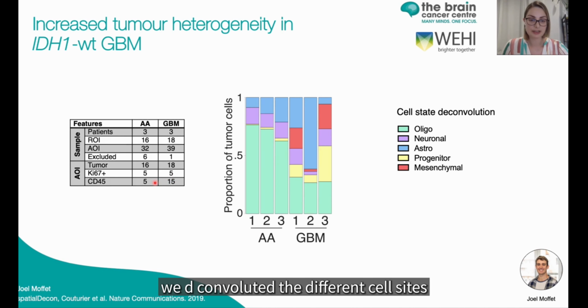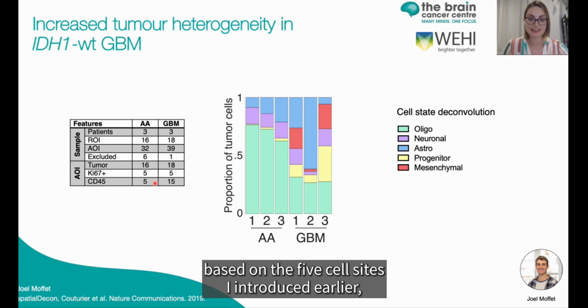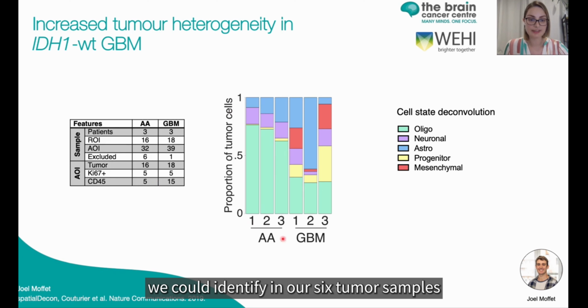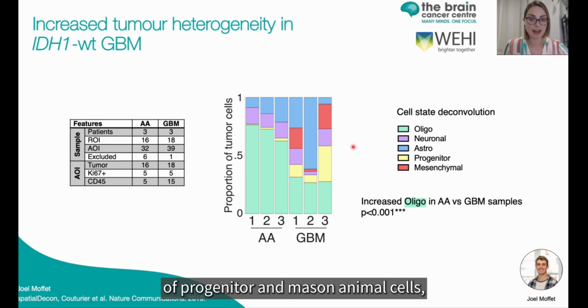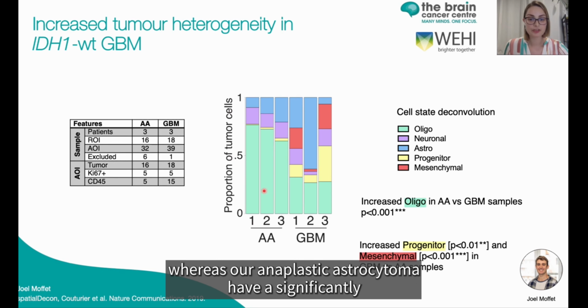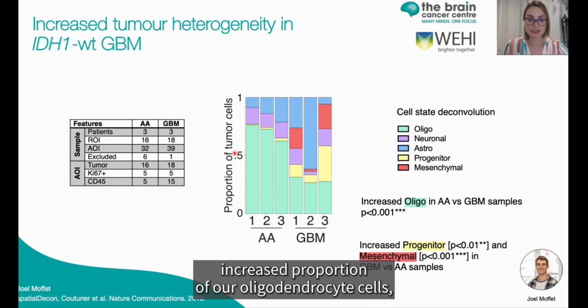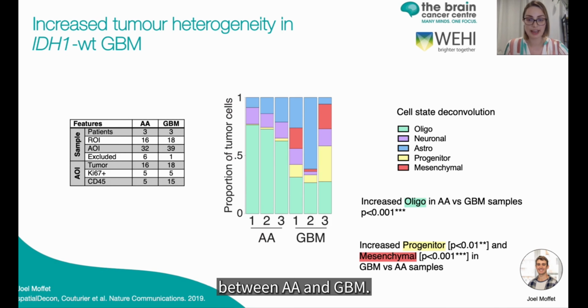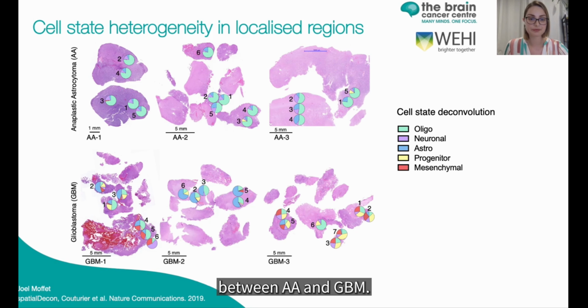First, when we deconvoluted the different cell states based on the 5 cell states I introduced earlier, we could identify in our 6 tumor samples that GBMs have higher regions of progenitor and mesenchymal cells, whereas our anaplastic astrocytomas have a significantly increased proportion of our oligodendrocytic cells, really highlighting the differences in the classification between AA and GBM.